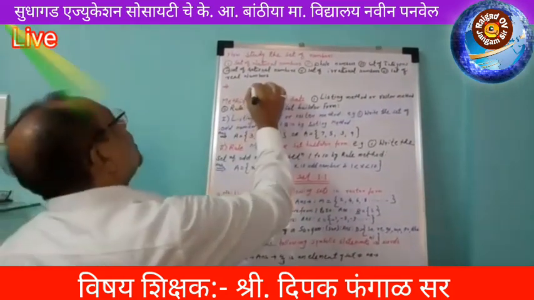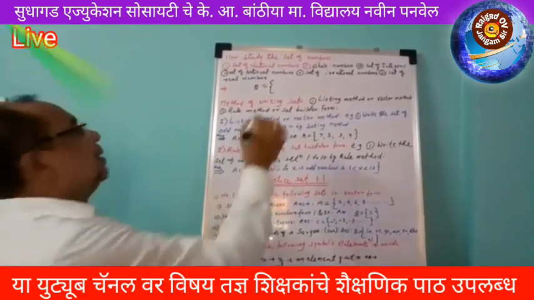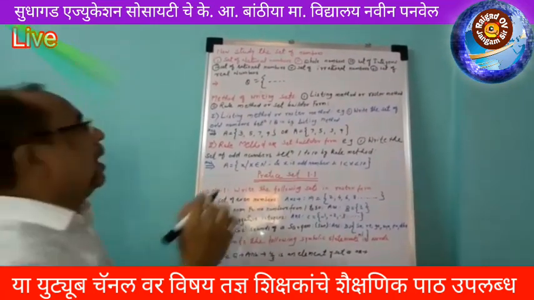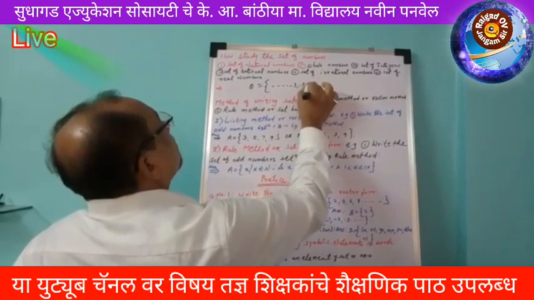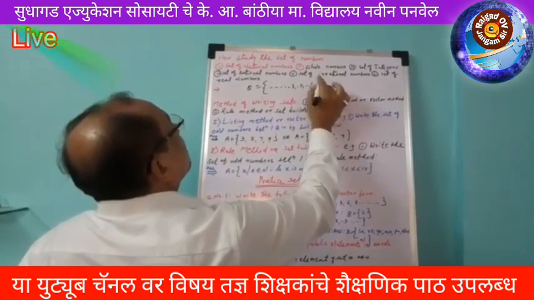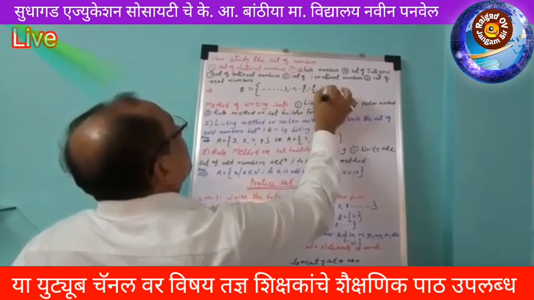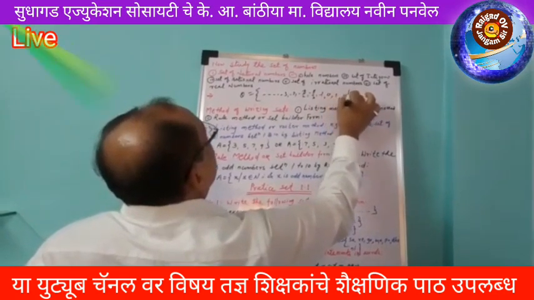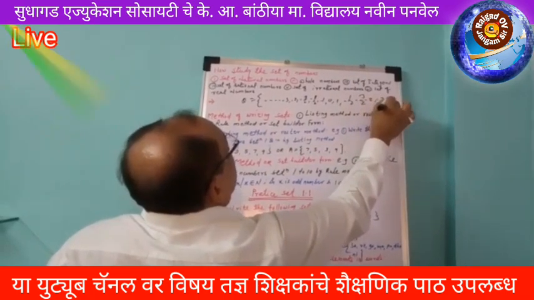Next one, the set of rational numbers, equal to Q. Here all the negative whole numbers and fractions like -3, -2, -3/2, -1, -1/2, 0, 1/2, 1, 3/2, 2, 3, and so on.